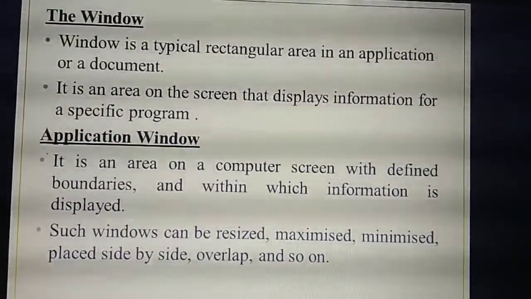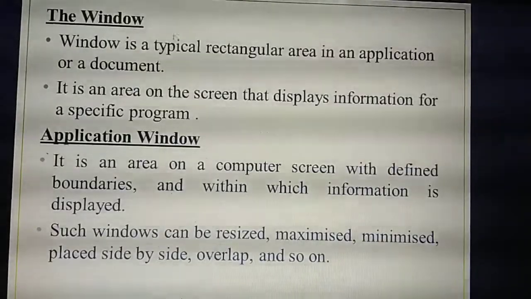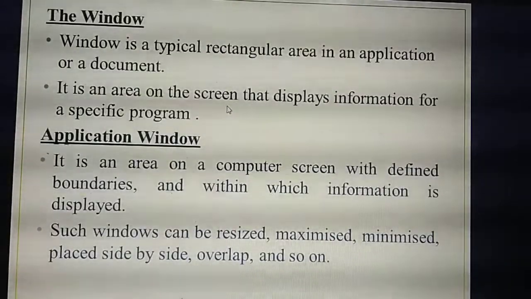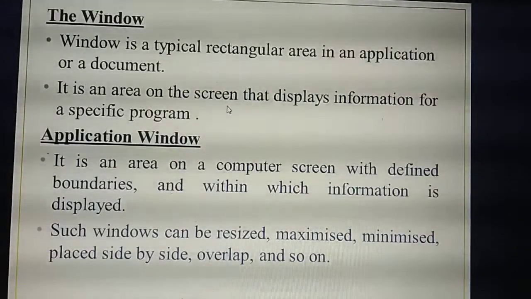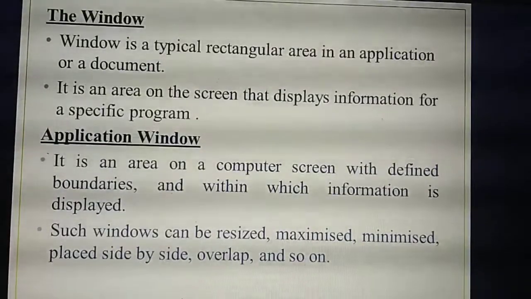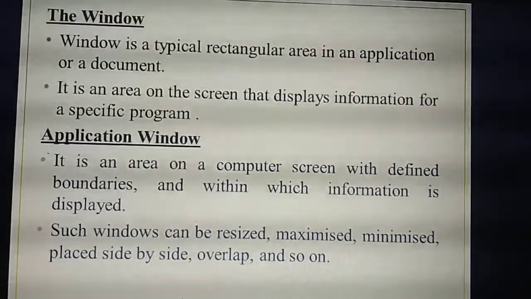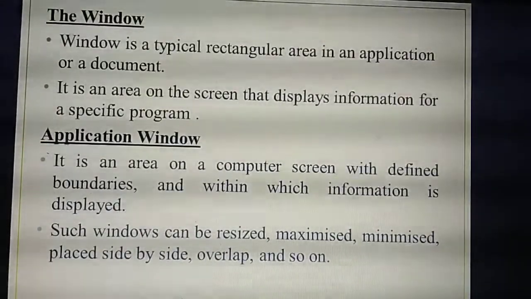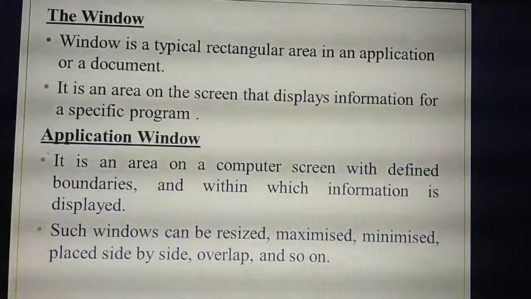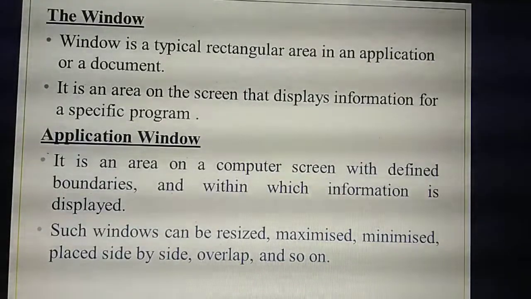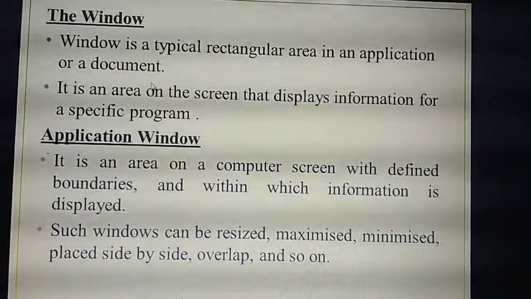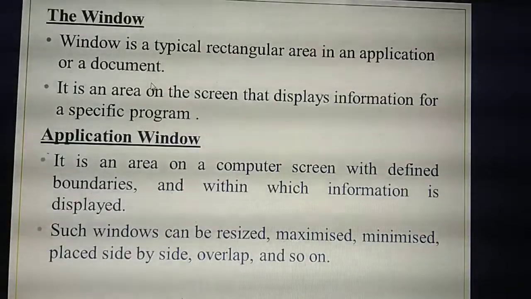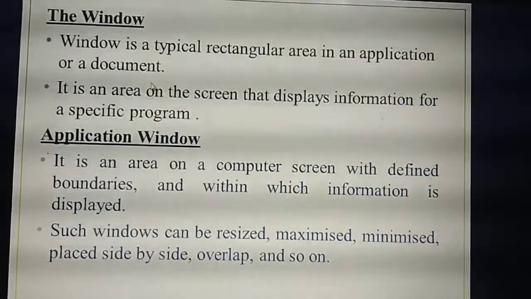So what is the use of this window? In this screen, for example, I am displaying the contents of your text. What I am teaching, the same sentences I am displaying here. That's the use of this window. You can display any information: images, pictures, videos or contents, anything. Inside this screen you can display the contents of a particular specific program.